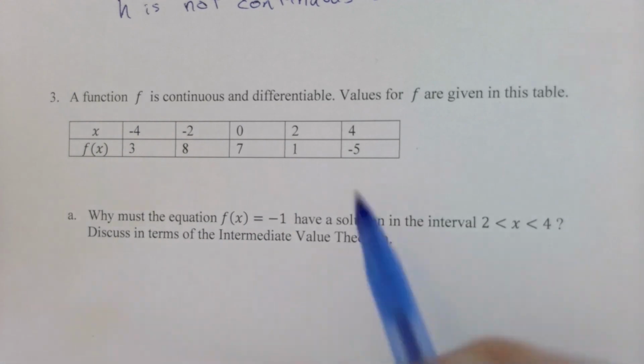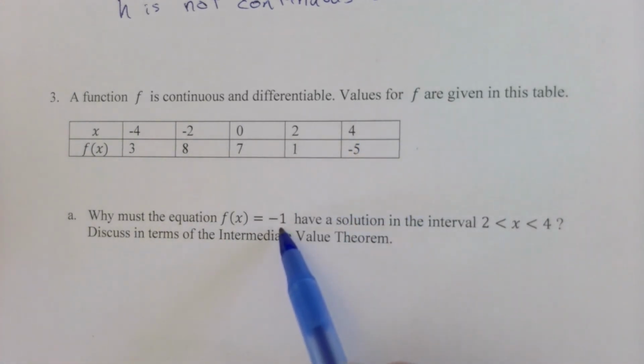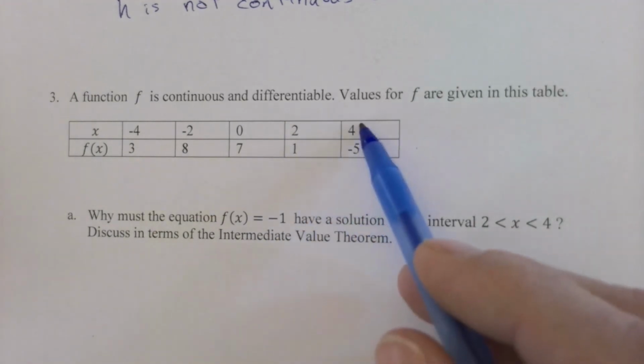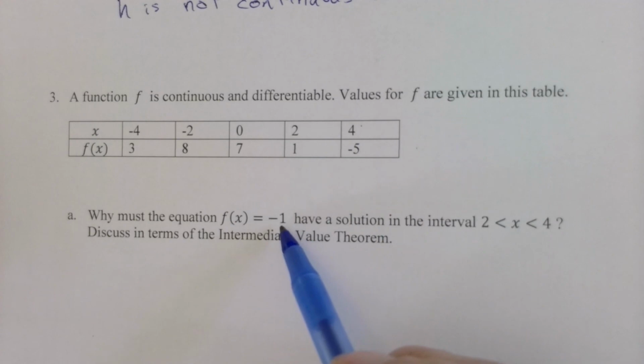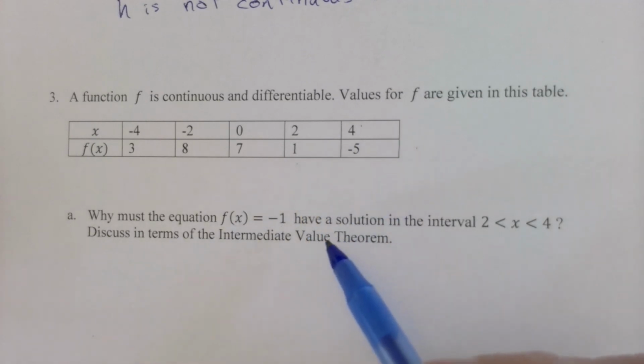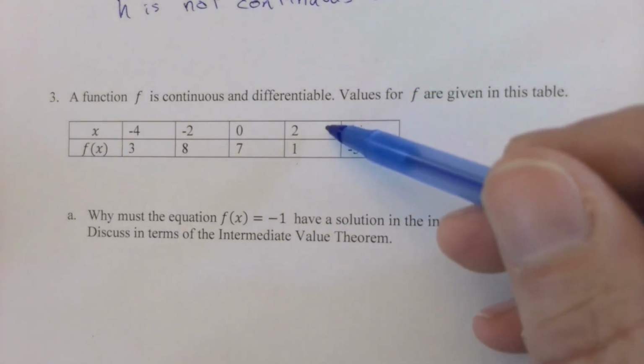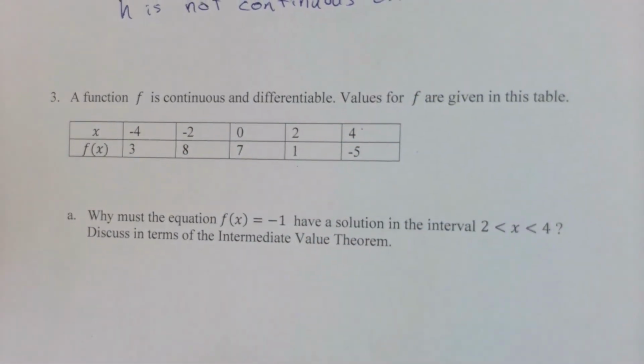You have a function that's continuous from 2 to 4. Then any number that's intermediate to f of 2, which is 1, and f of 4, which is -5. And -1 certainly is intermediate between 1 and -5. Then the intermediate value theorem says, yeah, well, then somewhere between 2 and 4, there has to be an x that would satisfy that equation.